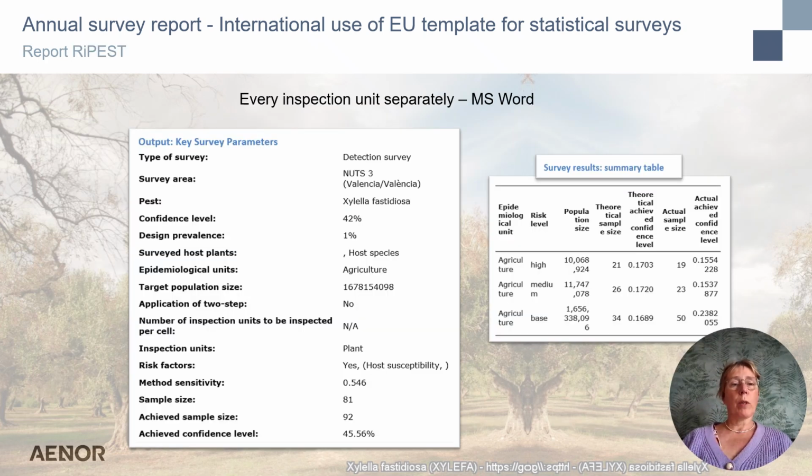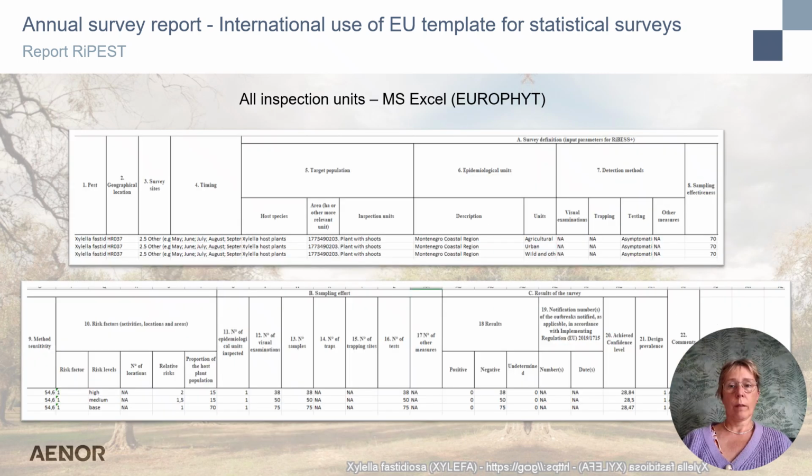A first report that can be downloaded in RePest is a Word document for every inspection unit separately. As you see here, for a detection survey for Xylella in an agriculture area, in this report all parameters are indicated together with the summary table.